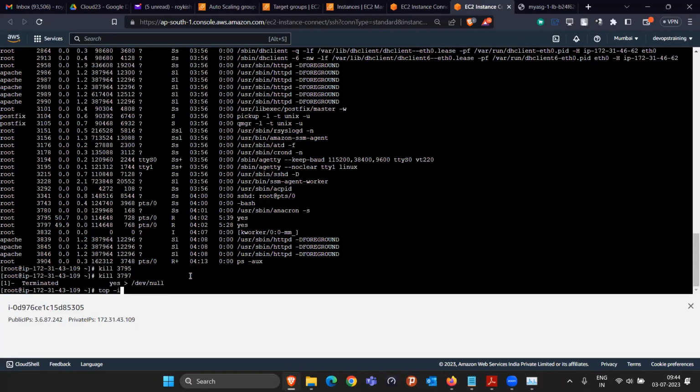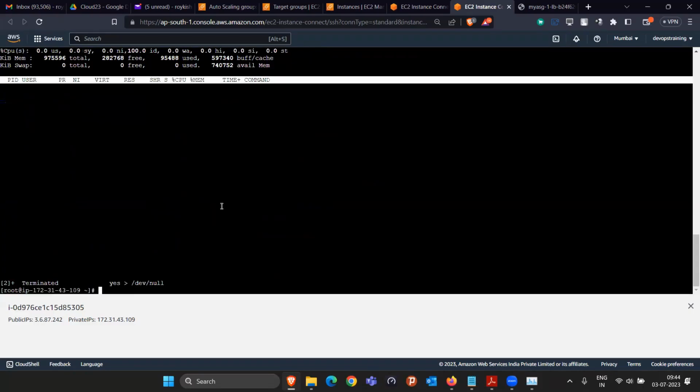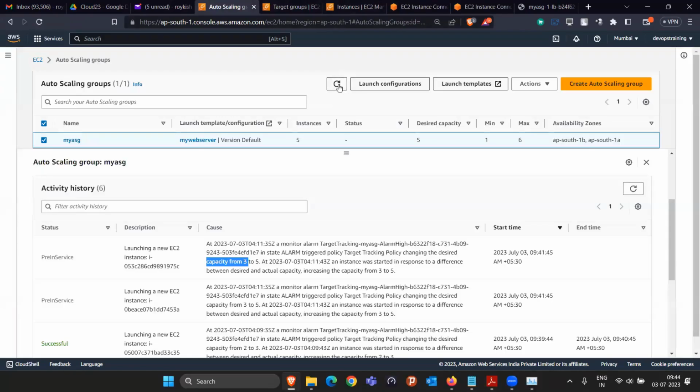If I do the top -i, see again the CPU usage got to 0%. Now they will get to know again that the CPU usage is less than 0% or something. Okay, so again they are going to scale down. But scaling up takes 4 to 5 minutes. Scaling down is going to take around 8 to 10 minutes. Scaling down is a little bit slower as compared to scaling up.